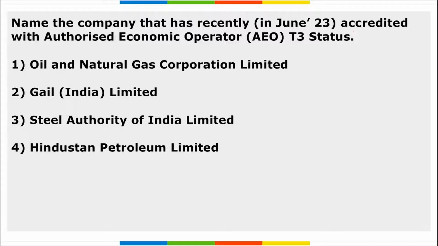Next, name the company that was recently accredited with the Authorized Economic Operator T3 status. This AEO T3 status, which company was recently given this status? It is GAIL, that is Gas Authority of India Limited, right? GAIL is a Maharatna CPSU that is accredited with this Authorized Economic Operator T3 status. This is one of the highest levels of facilitation for importers and exporters.